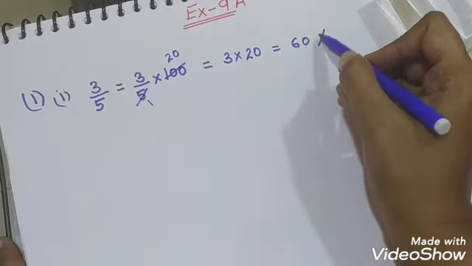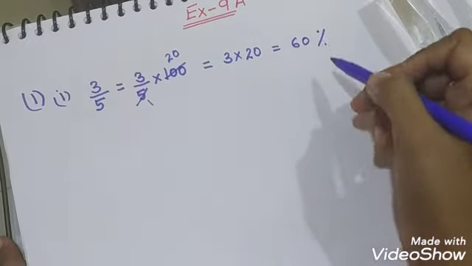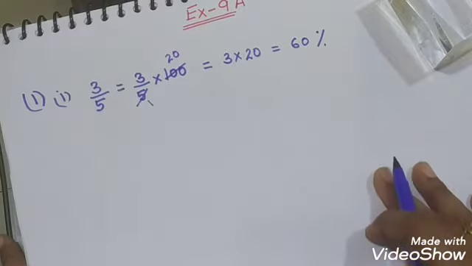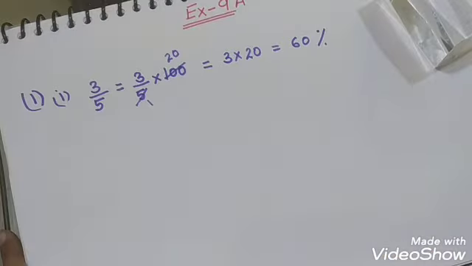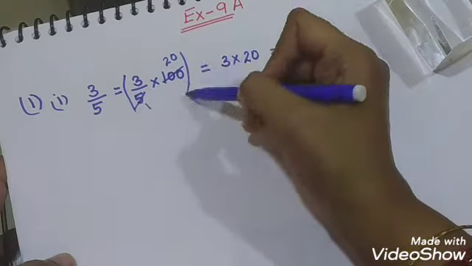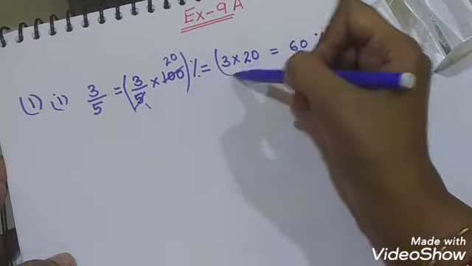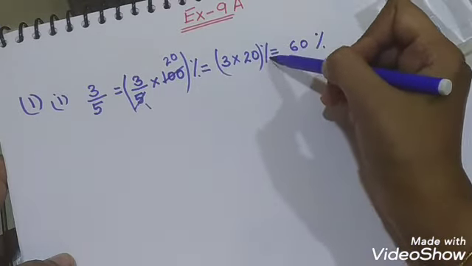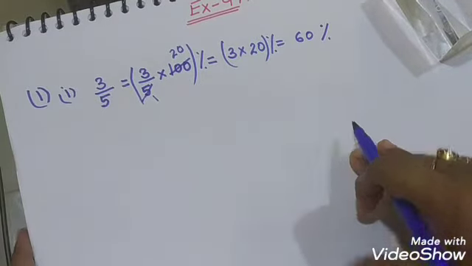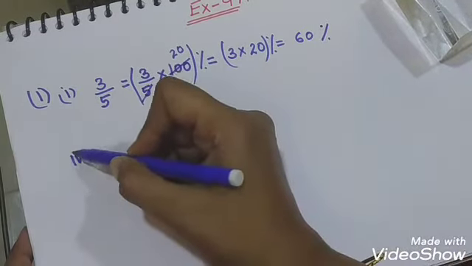Then you apply the symbol of percentage, so it will be 60%. In fact, when we multiply by 100, we put it inside a bracket and write the symbol of percentage like this.